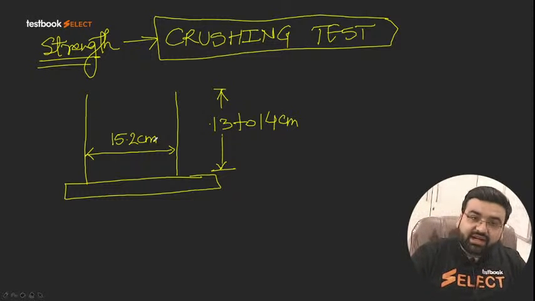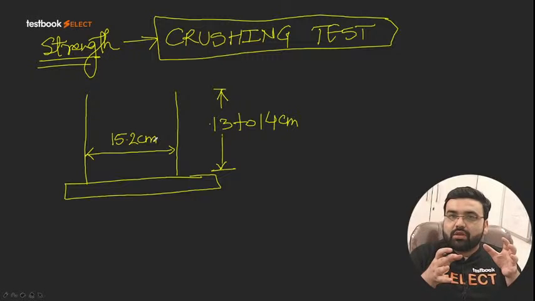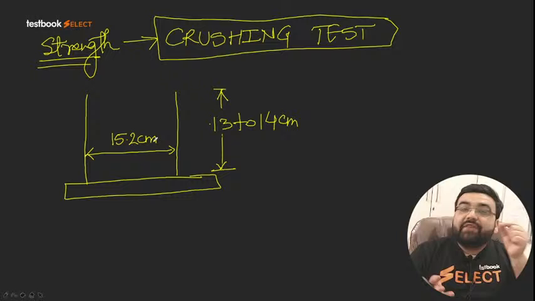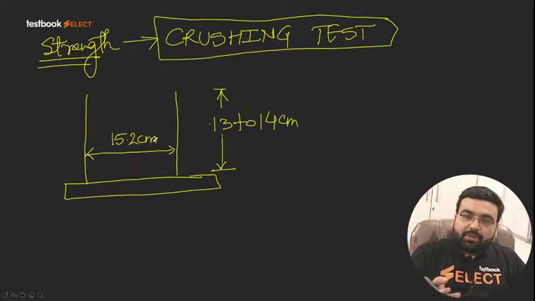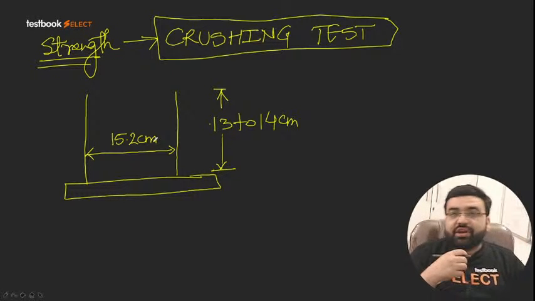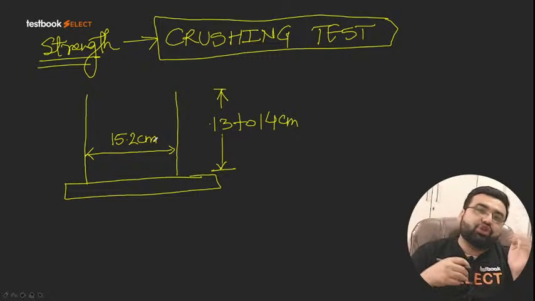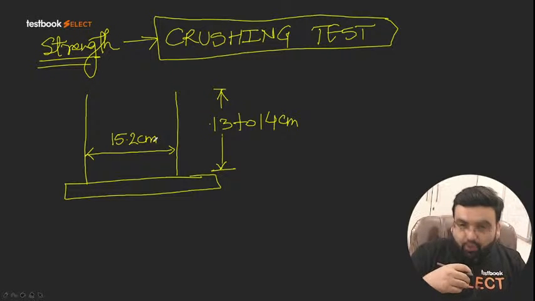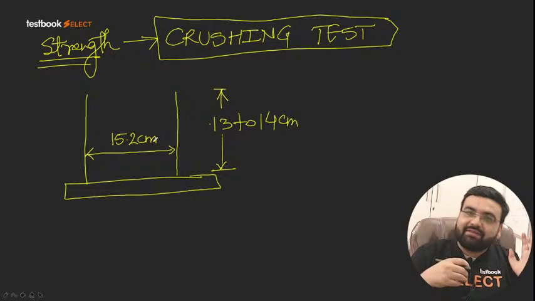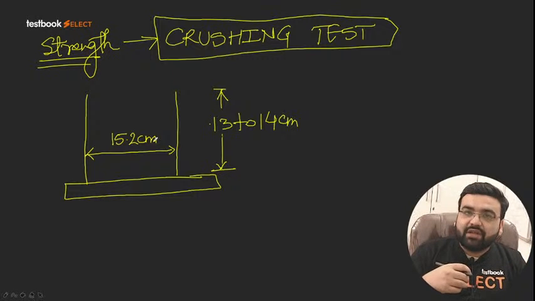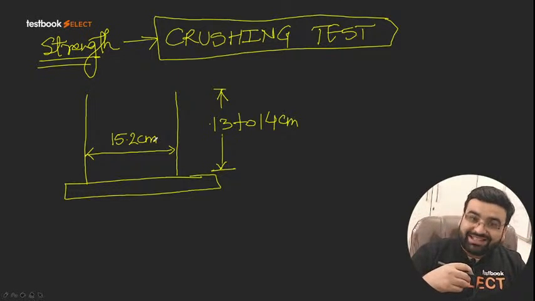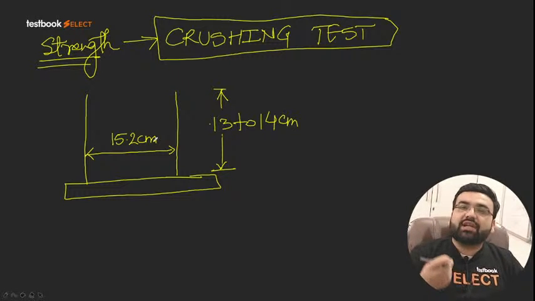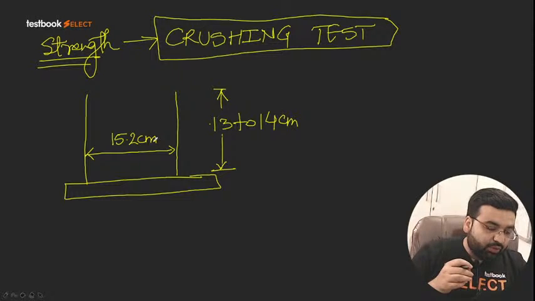In this cylindrical specimen, I fill the aggregates. Now what will we do? We will fill the aggregates in the cylindrical specimen. But now the question is, which aggregates do I have to fill? Because if you have read about geotechnical engineering, you must be knowing that we have different gradation of aggregates, right? So for more than 75 micron, we have the coarse aggregates. More than 4.75 mm, we have the gravel. More than 80 mm, we have the boulders, right? Okay, cobbles, boulders, etc. The question is which aggregates to be filled. And as far as the SSC JE point of view is concerned, dear students, this question is very important, which I am telling you right now, right?